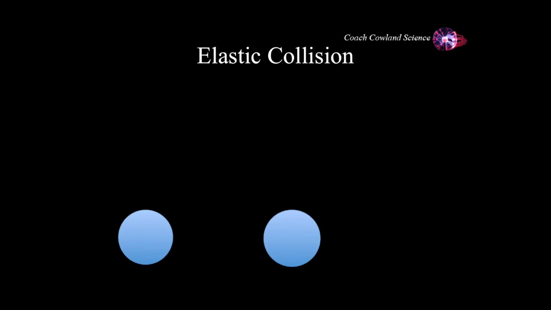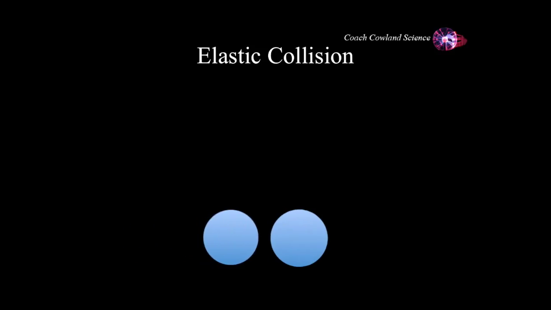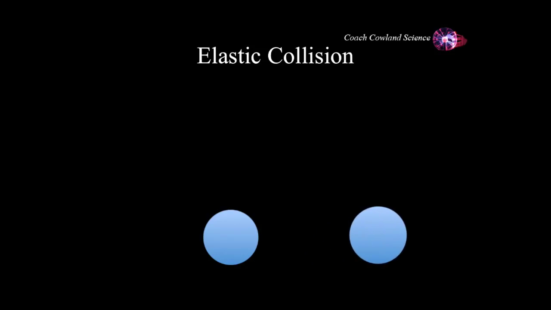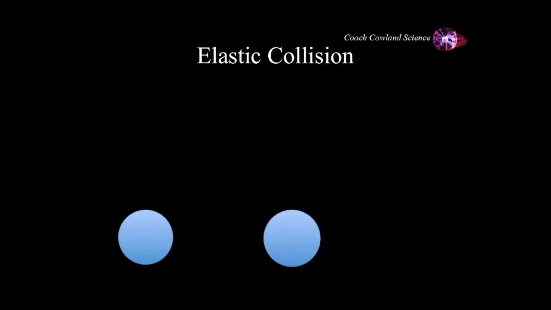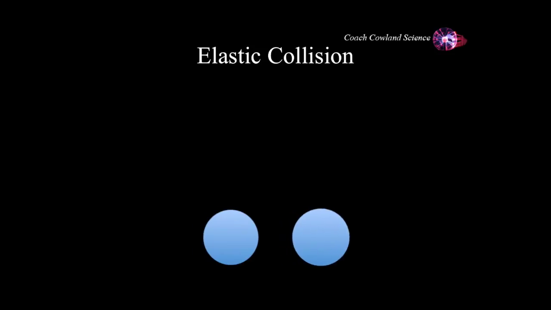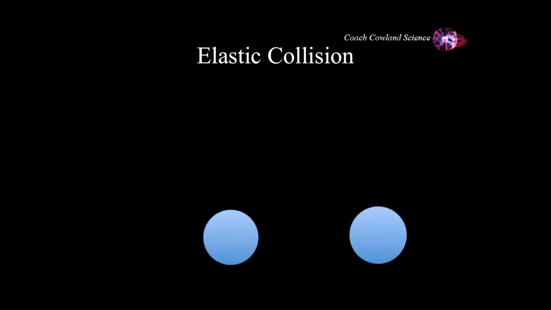An example of an elastic collision. So the first object has a bit of a velocity, it hits the second object and it gives its momentum to that object. If we go back again, the second object was stationary. The first object was moving. So the initial momentum of the whole system was just mv.